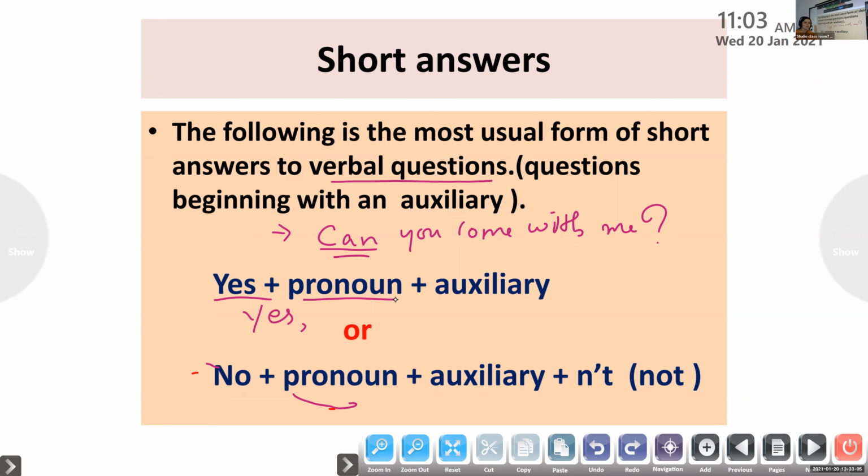Pronoun. What are called pronouns? The small words which we use as a substitute for a noun, right? Instead of a noun, we use a pronoun in a sentence in order to avoid the repetition of nouns within a sentence, right?